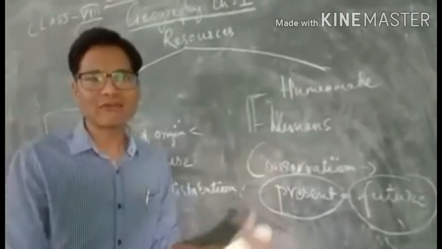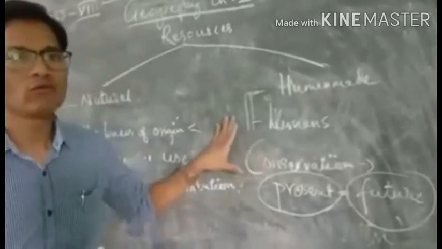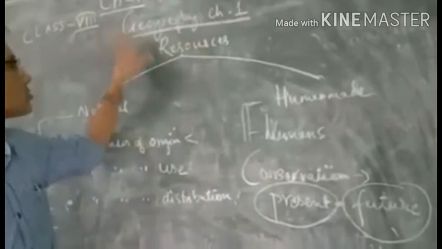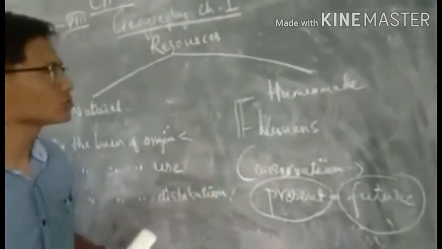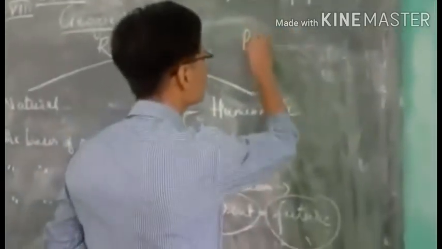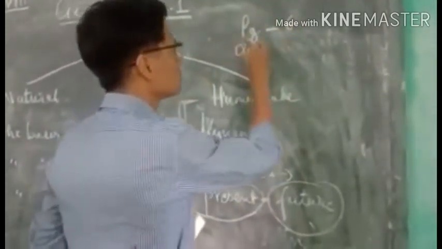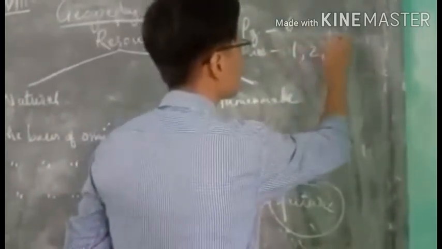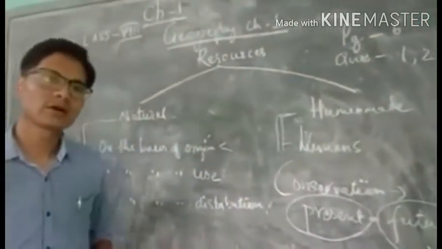With this I have wrapped up the chapter. Now I just give you one homework. This is geography chapter 1, resources, class 8, as I told you, and you go to page number 6, exercises part. Questions number 1, 2 and 3, you do it in your exercise copy.